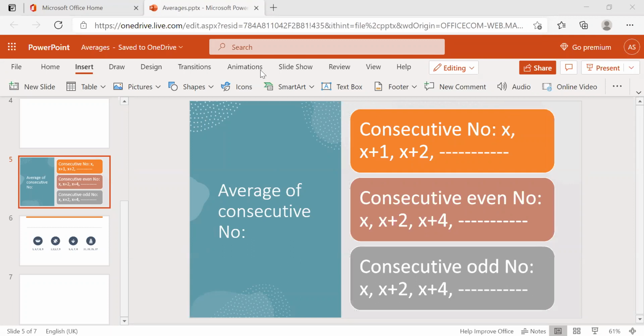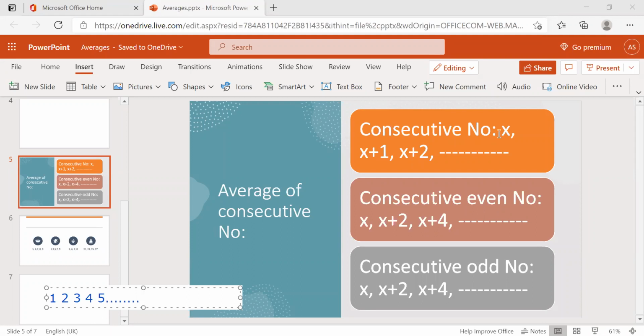Suppose in the x place you just take 1 here, then 1 plus 1 is 2, plus 2 is 3, 1 plus 3 is 4, 1 plus 4 is 5, and so on. Is it clear?